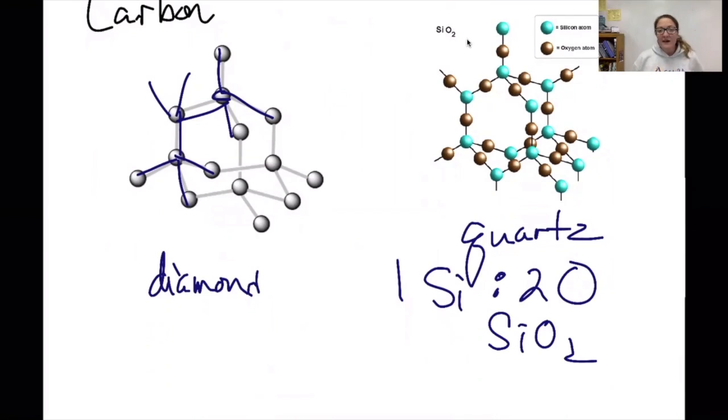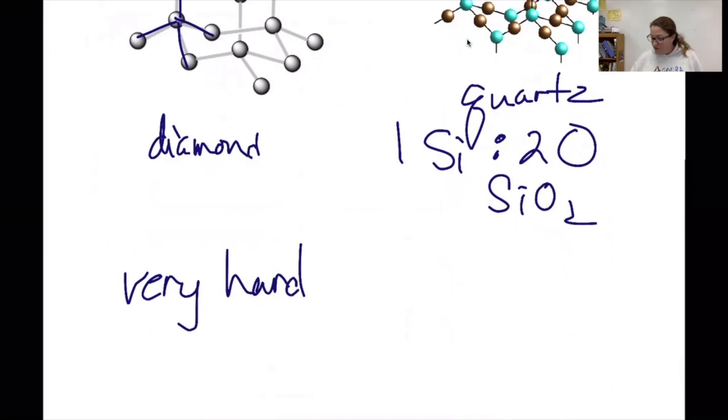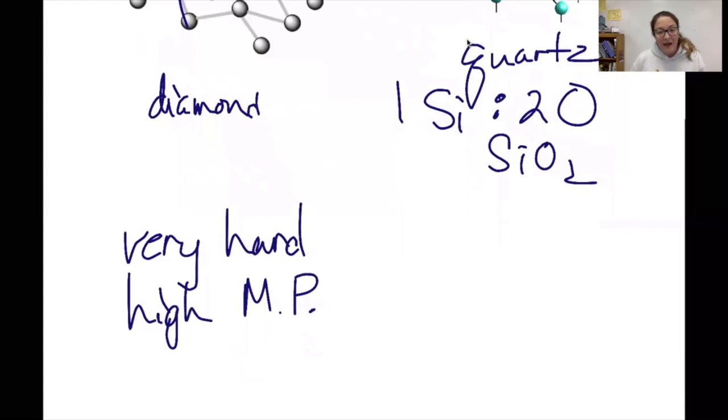Giant covalent compounds have some not very surprising qualities. If you think about a diamond, you know these things are very hard, usually. You also will know that they have very high melting points. If you could melt a diamond, it wouldn't be worth very much. Additionally, to having very high melting points and being very hard, they're also not going to dissolve in water. A better word to use here would be not soluble in water.